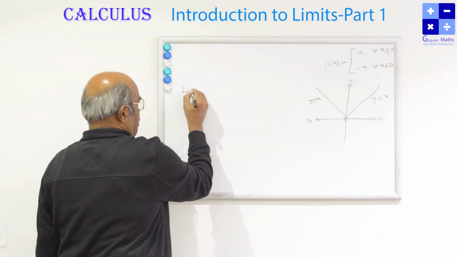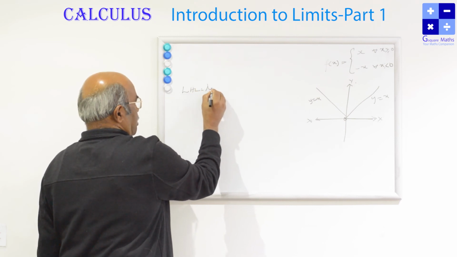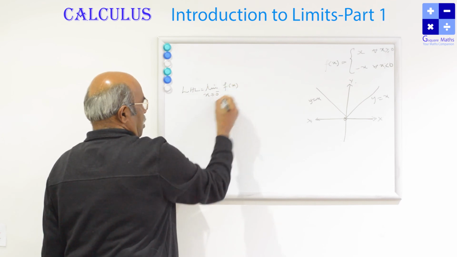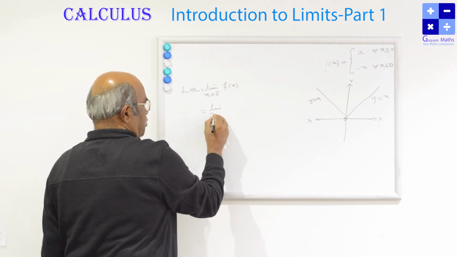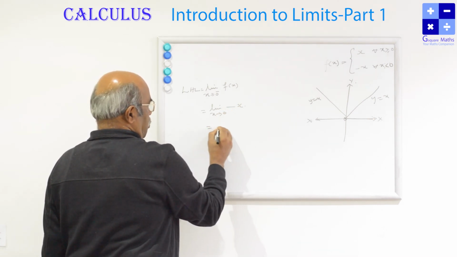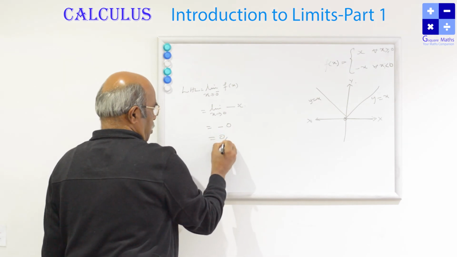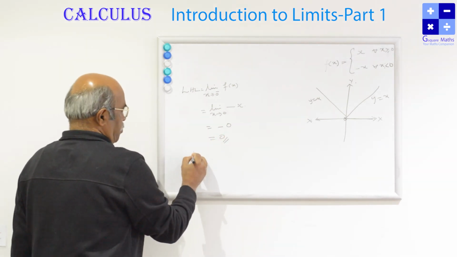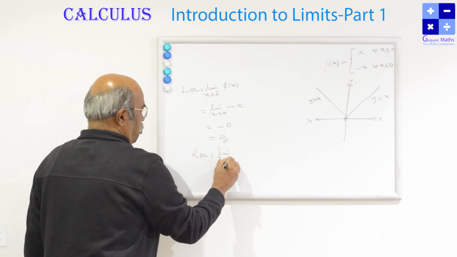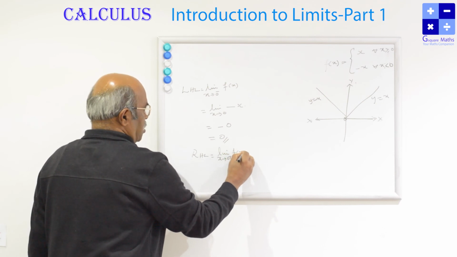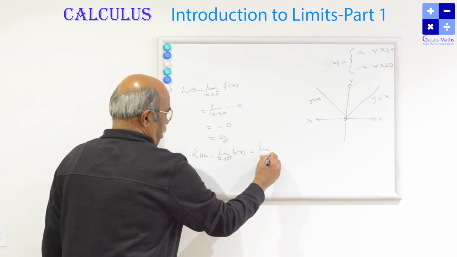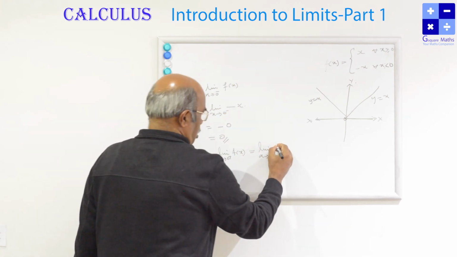So let us check the left hand limit. Limit x tends to 0 minus of f(x). At the left side of 0, the function is minus x. That is equal to minus of 0, that is 0. Let's check the right hand limit. Limit as x tends to 0 plus of f(x) is equal to limit x tends to 0 plus of x.